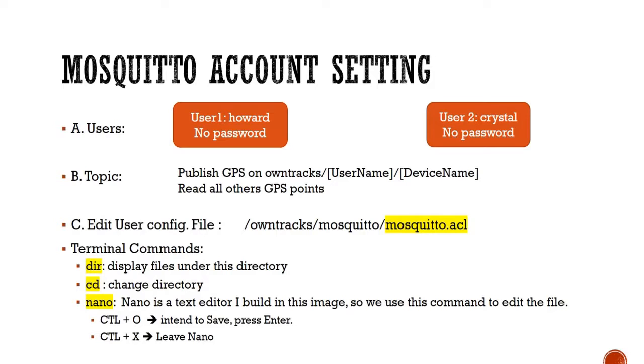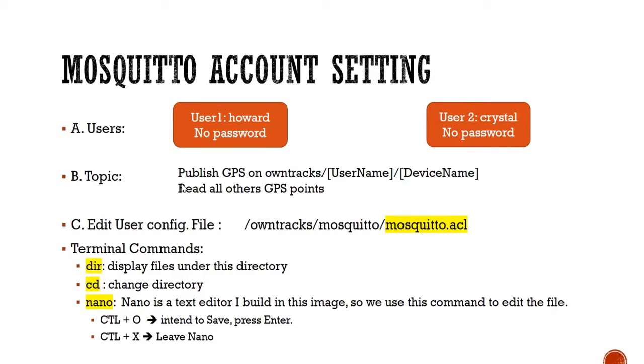This step, we will add users. But let me explain first. We'll need to create two user accounts for the parents, Howard and Crystal. No password is needed. Other members just use device name to recognize it. No new username is needed.